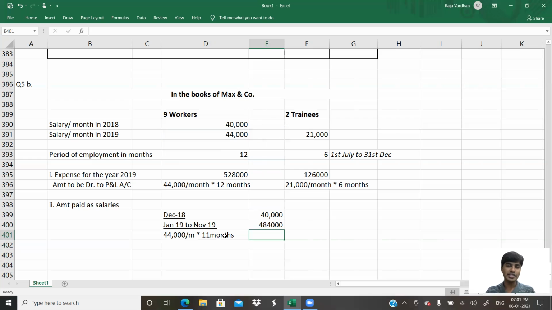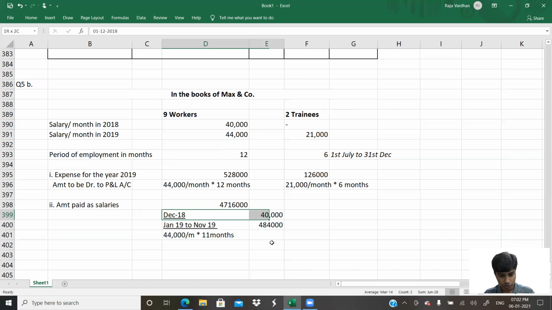So how much is the amount paid as salaries for 9 workers? This is for 1 worker we've done. We need to multiply this by 9 people. You get what I'm trying to tell? So this is for 1 worker. So I will do 4,84,000 multiplied by 9. So I would get 47 lakh 16,000 rupees. That is the amount of salary paid.